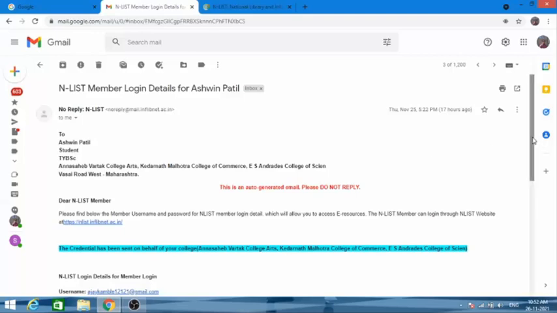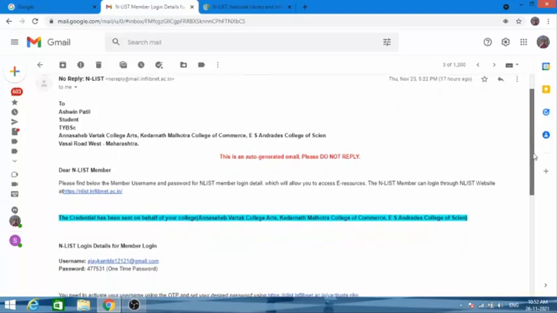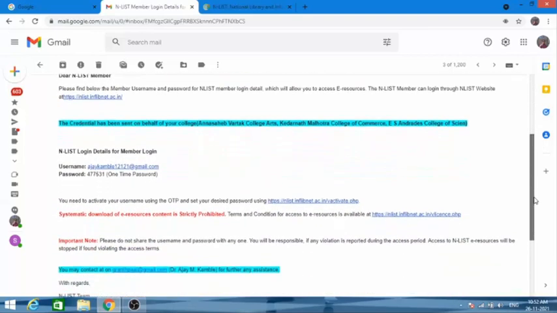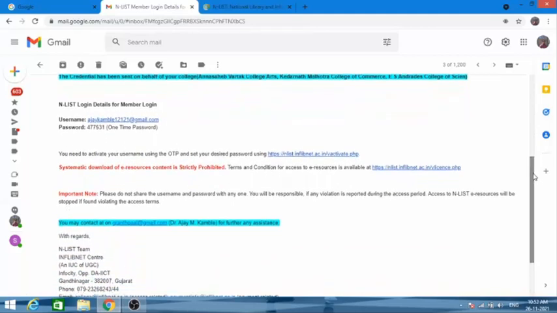If we go further, a one-time password has been given there, and we have to activate this using this link. The link is given here where you have to activate your username and password. If you need some more help, if you are not able to do that, you can contact. The contact details are given here.